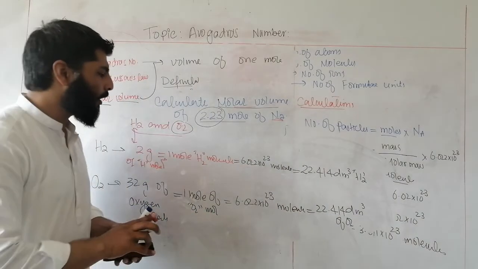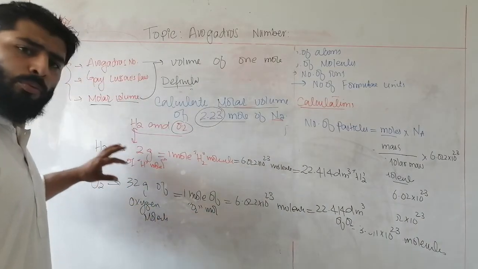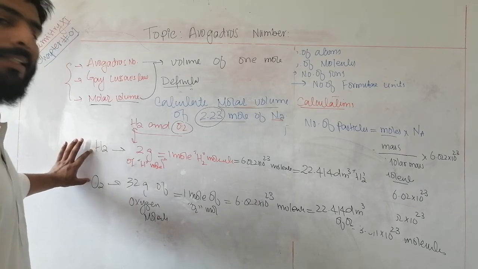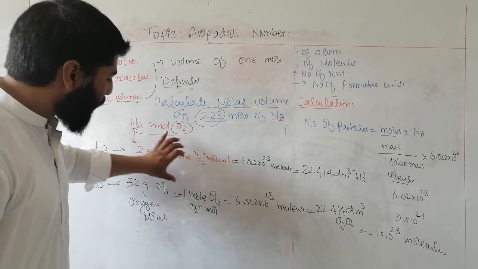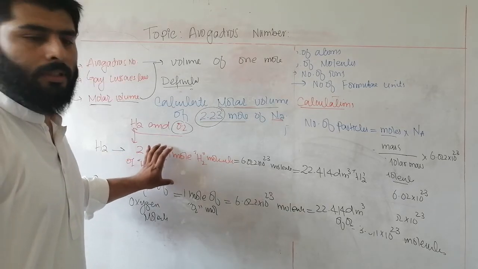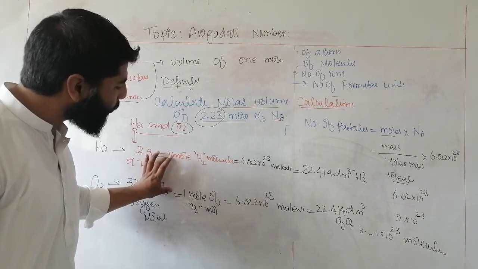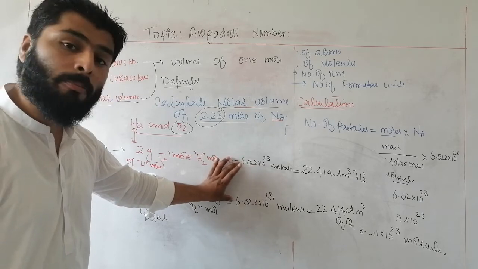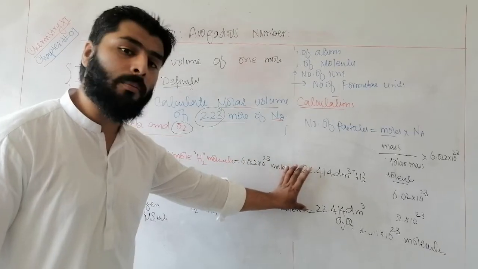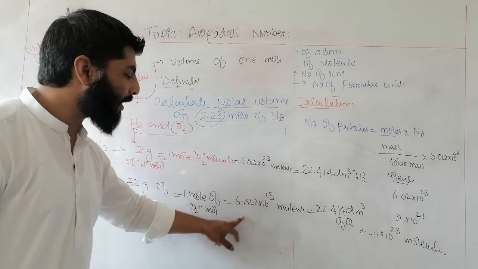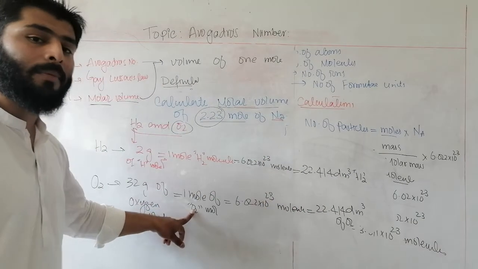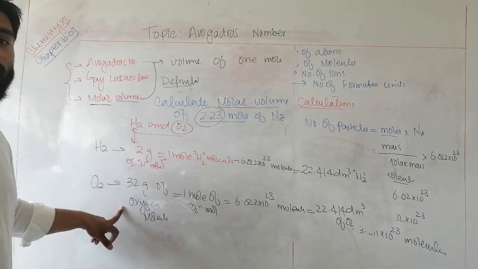Now look at here. You have two gases. One is hydrogen and another is oxygen. Both have different masses, but both have same number of molecules. That's why they have same number of particles and same volume. It means volume is same, number of particles is same, moles are same, but masses are different.